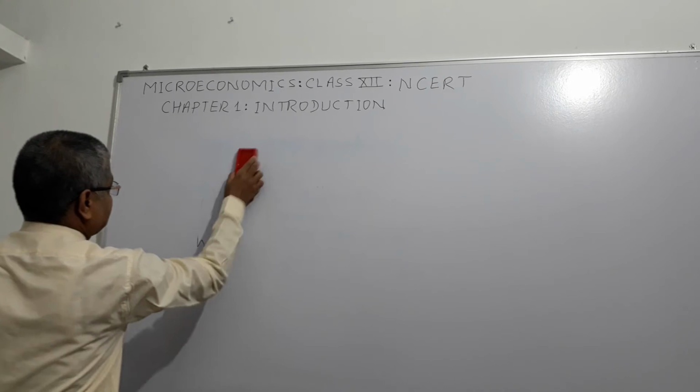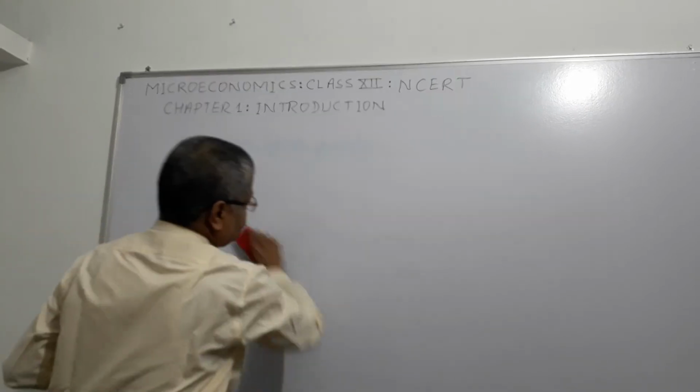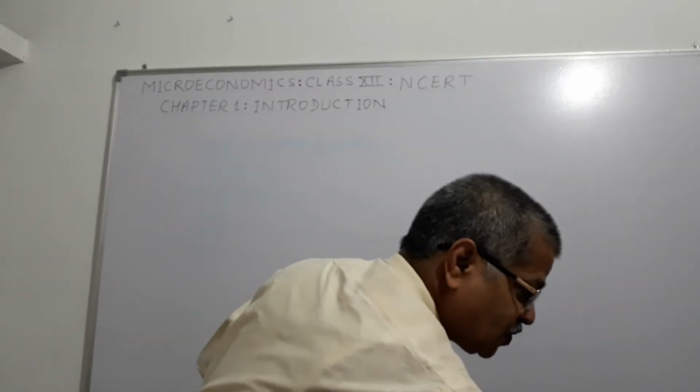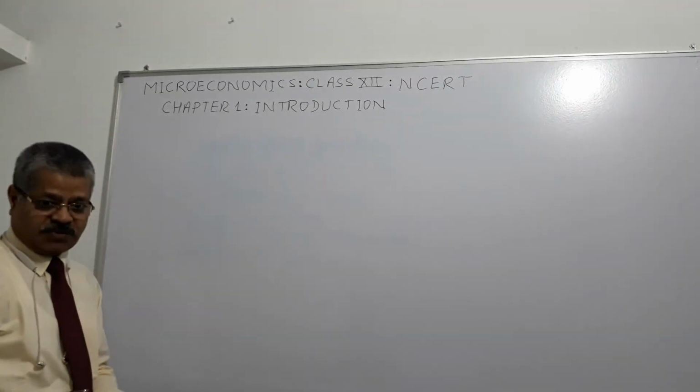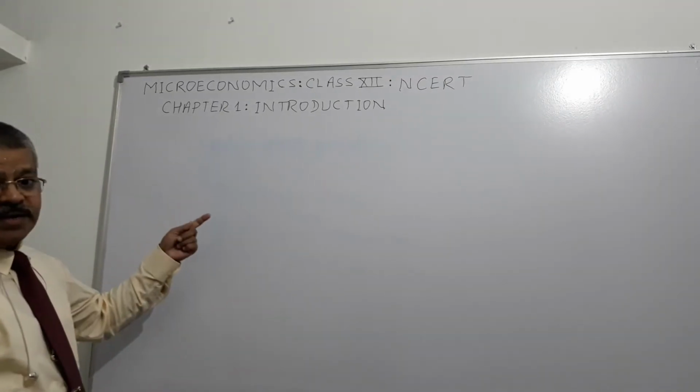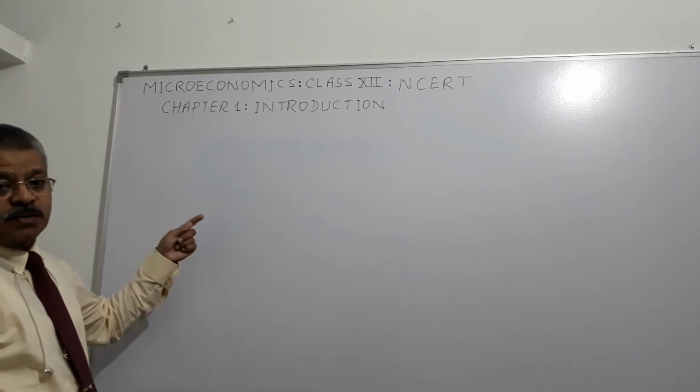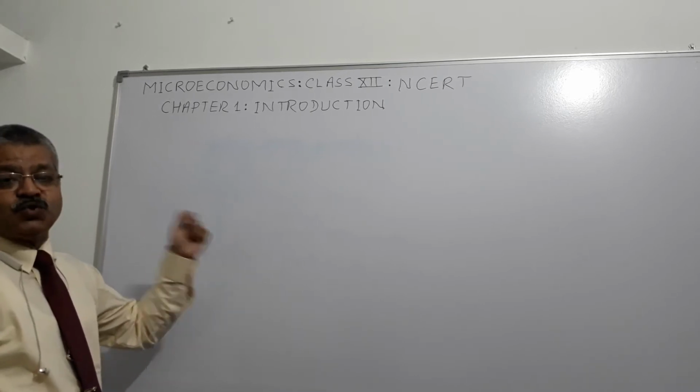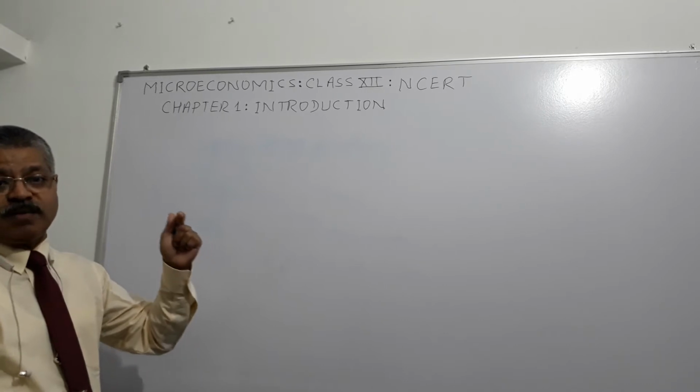So what do we come across? The scarce resources of the society need to be put into production of those goods or services which we can afford to produce through the allocation of resources and distribution among the people.